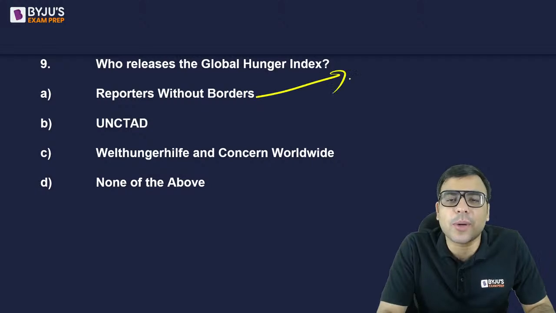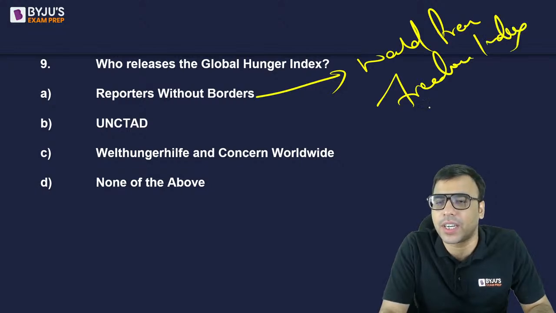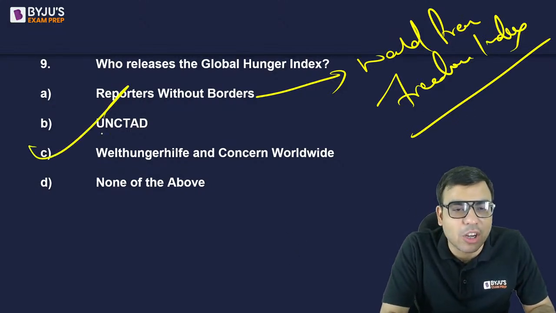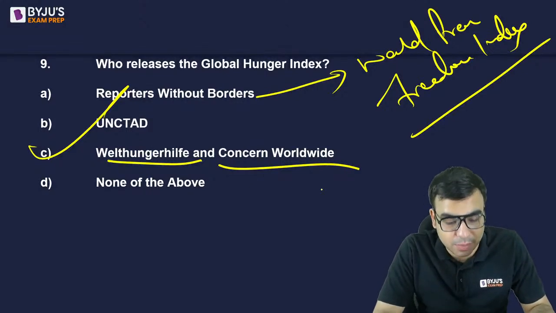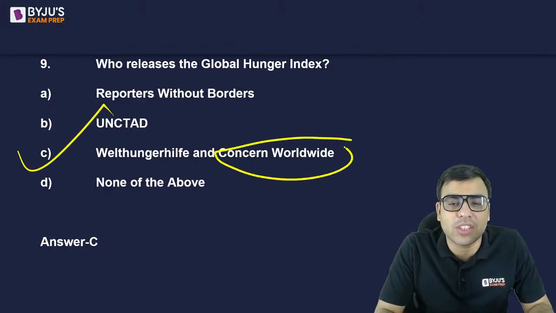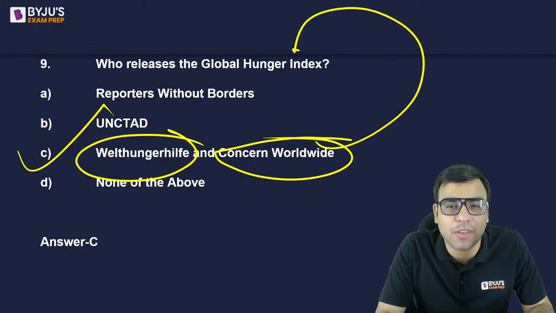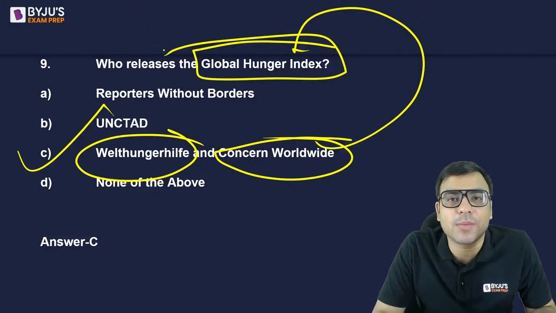See, Reporters Without Borders releases the World Press Freedom Index. You must have heard it, right? So here the right answer, yes, option C, Welthungerhilfe and Concern Worldwide. So C is the right answer to this question. Yes, Pooja, very good. Okay, so these two German-based organizations are responsible for coming up with the Global Hunger Index. Okay, let's move on to the next one.